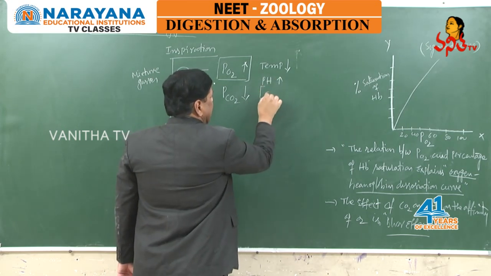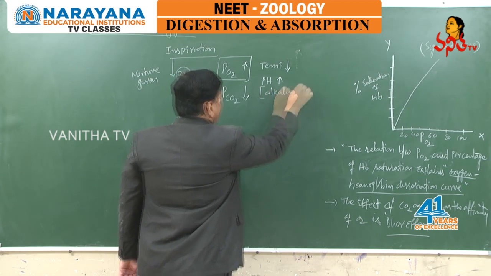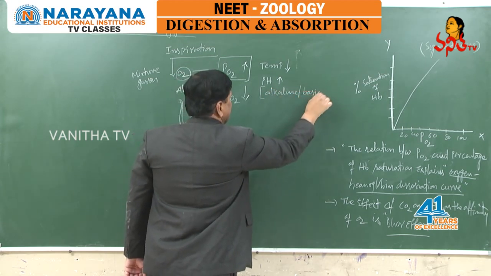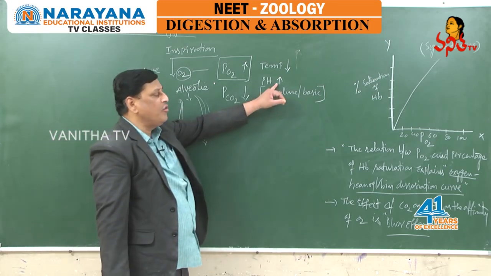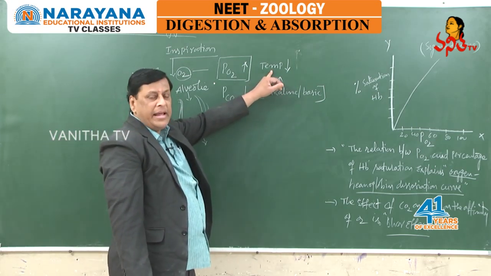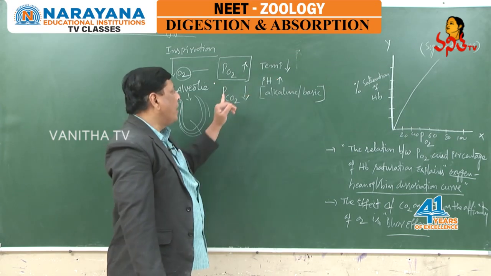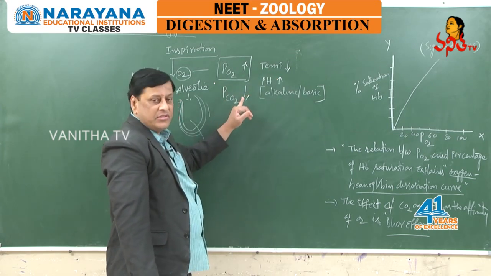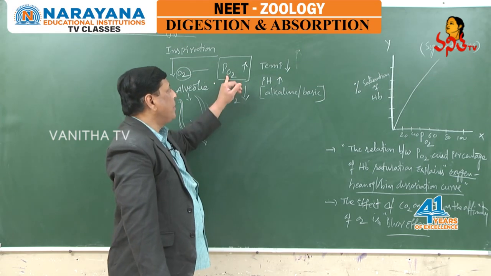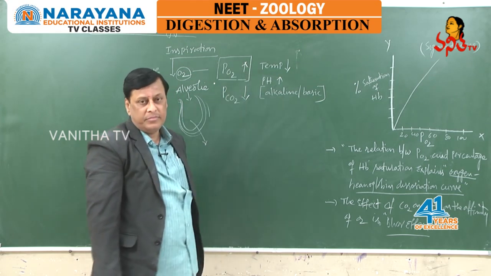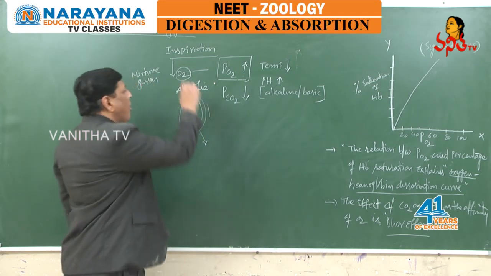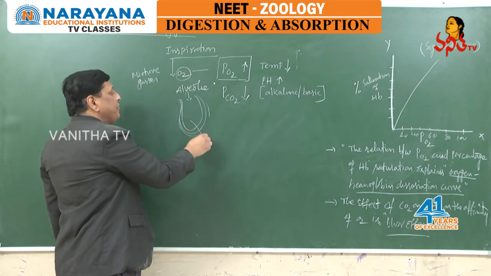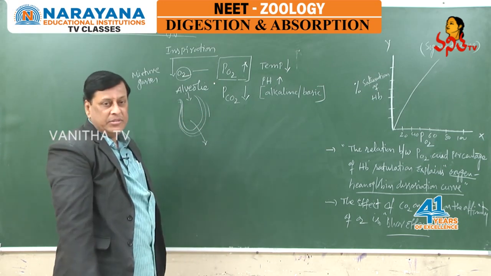That means it is alkaline or basic in its chemical nature at the alveoli. pH value is more, temperature is less, partial pressure of carbon dioxide is less, partial pressure of oxygen is more. These are the factors helping the oxygen to diffuse easily into the blood.